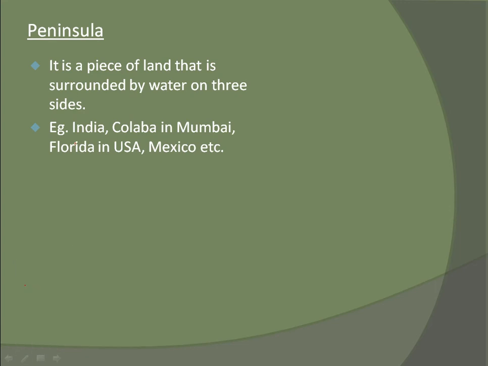If you see this India, it is surrounded on three sides by water, and India is known as a peninsular continent. Some other examples are Colaba in Mumbai, Florida in USA, Mexico, etc.